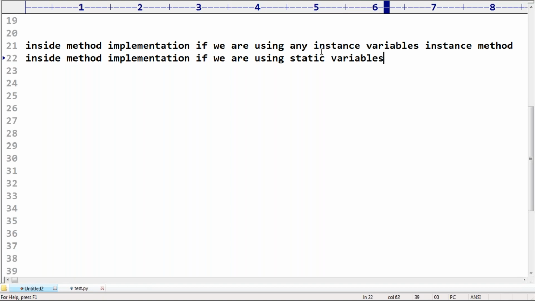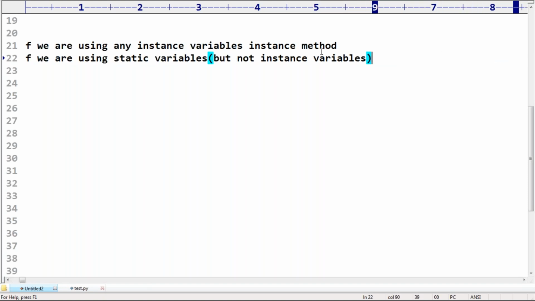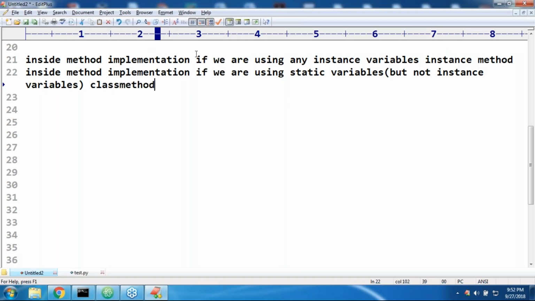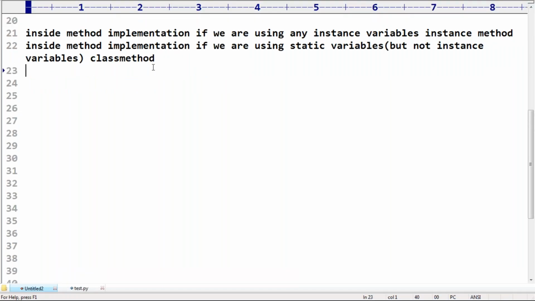Whether we use local variables or not, no problem. If we are using static variables but not instance variables, then compulsorily that method should be declared as a class method.